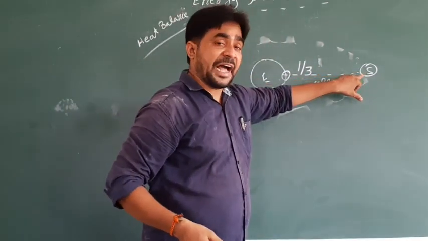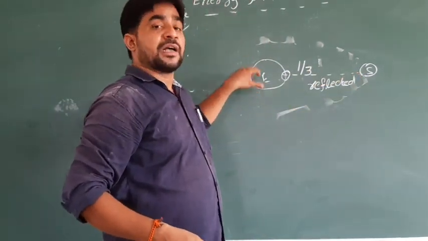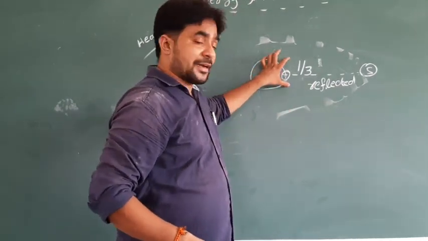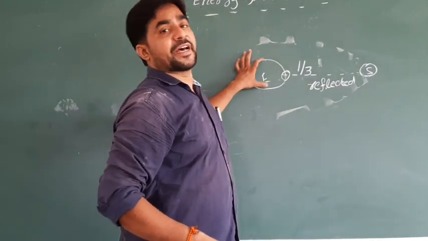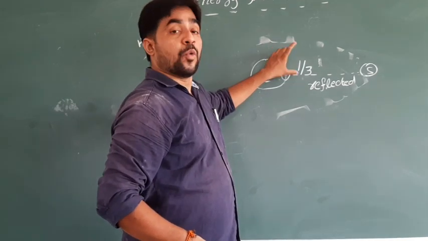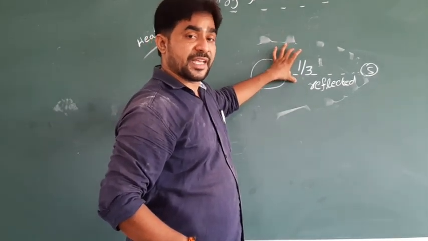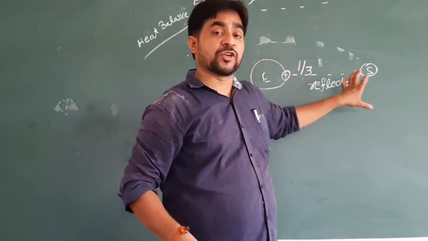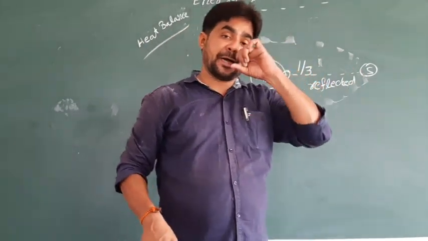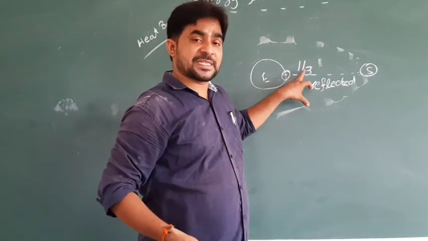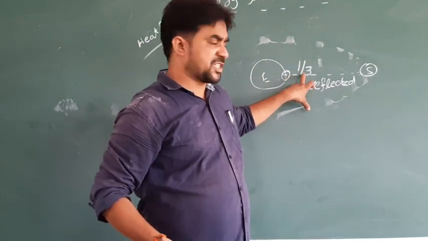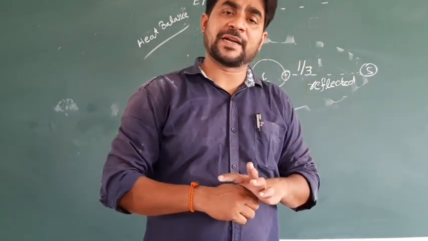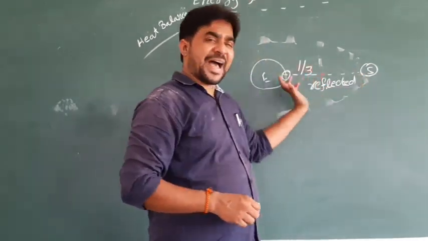Similarly, the energy which is coming to the earth, the earth does not take completely, and just as the mirror reflects, 1/3 of the energy is reflected back to the atmosphere and also to space. Because of this 1/3 of energy only, the complete atmosphere is going to get the heat. That's called balancing of heat.